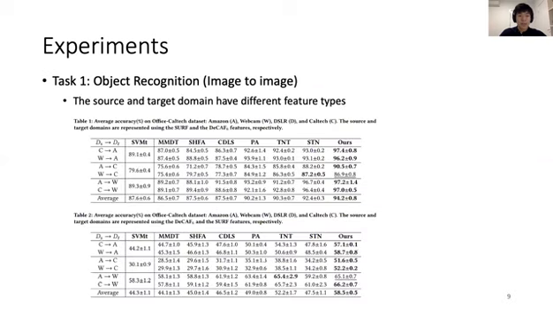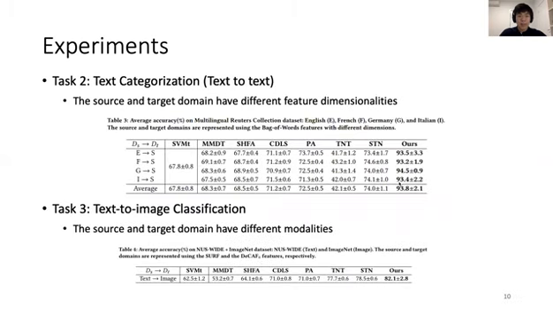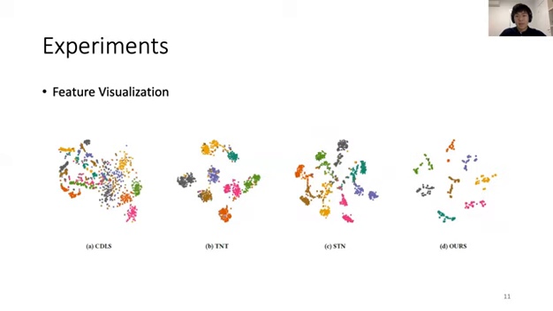So this is the result of task 1, and that's the result of tasks 2 and 3. We can see that our method can achieve the highest average accuracy. And we refer the audience to the paper for detailed result analysis. And this is the feature visualization. We can clearly see the tighter clusters with a good class-wise mix of the source and target over the baseline methods, which strongly demonstrates the idea of domain-invariant class prototypes.